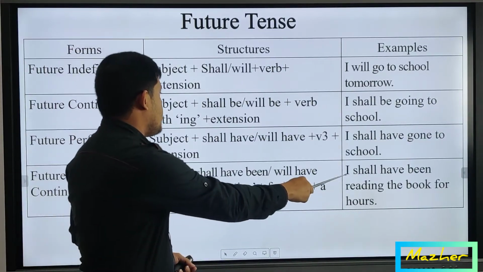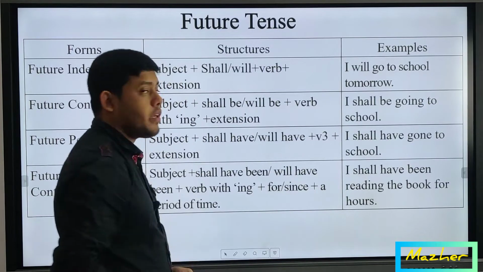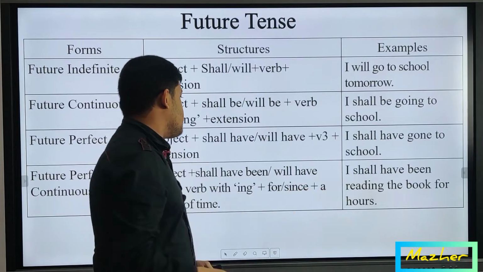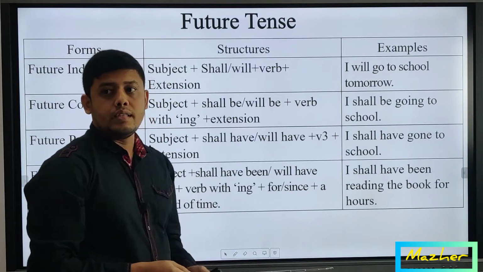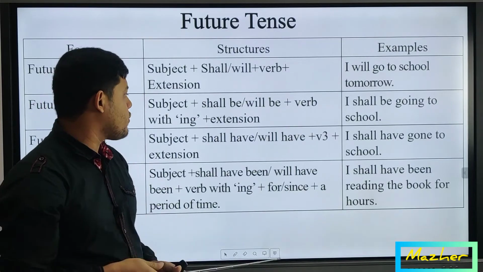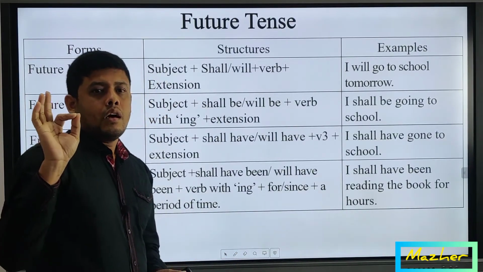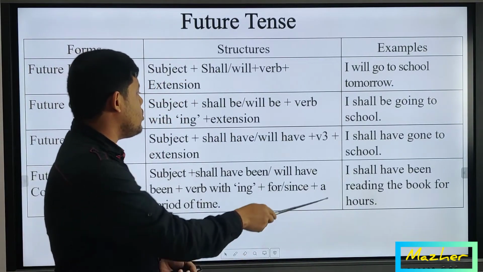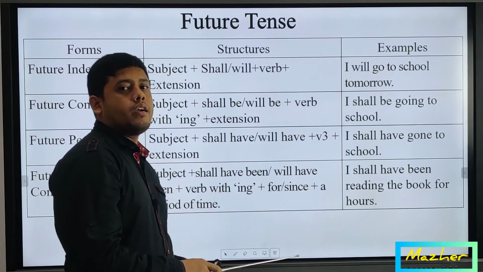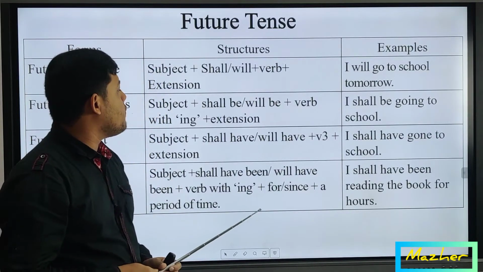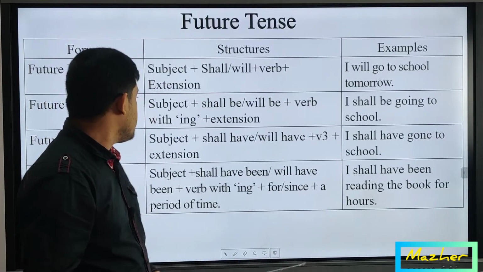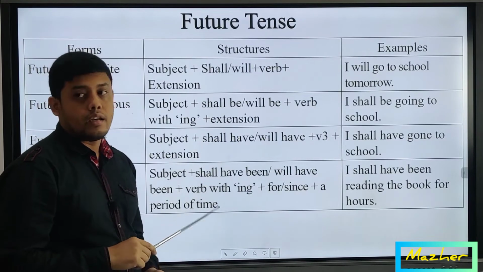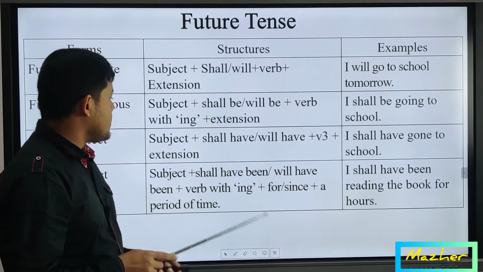So I, and with I, the auxiliary verb shall have been, and the main verb plus ing, reading from here, and then the book is object, and for is written here or used here for unfixed period of time. As hours, which hours, it's not fixed. That's why before unfixed hours or unfixed period of time, we have used or added for. If there were a period of time or fixed period of time, we should have used the word since instead of for. So I think you all have already understood the 12 structures and 12 examples from the tenses.